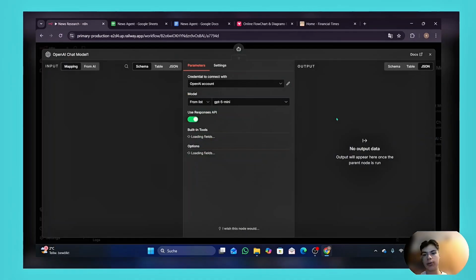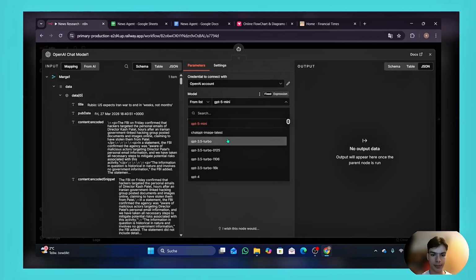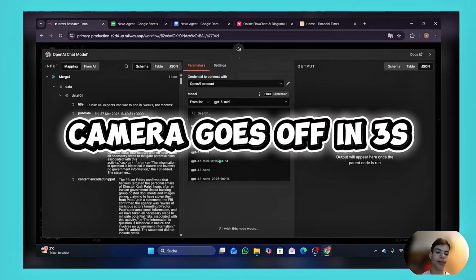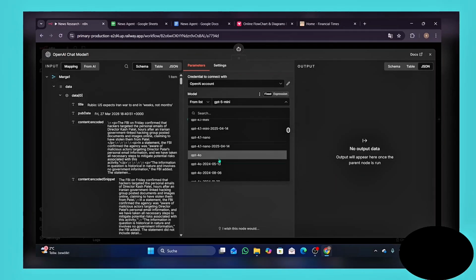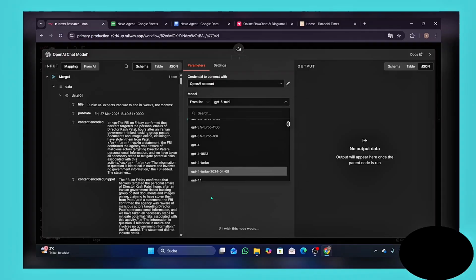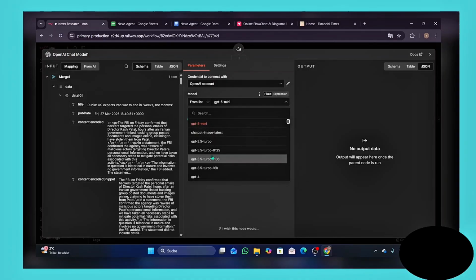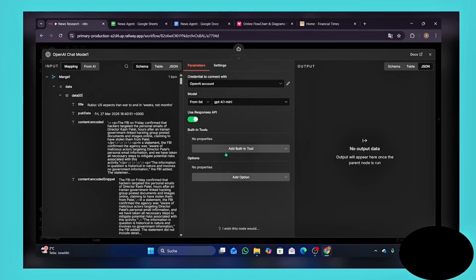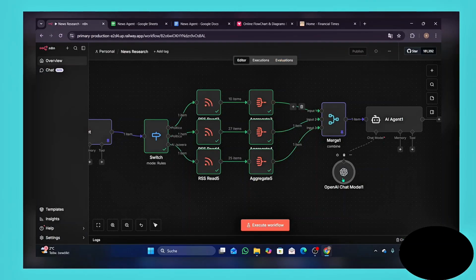You can also use other chat modules. It's just like a preference thing. There are chat modules that are more suitable for individual scenarios. It's not really that important, but I'm just going to use the most efficient one, and for me it's 4.1 mini.